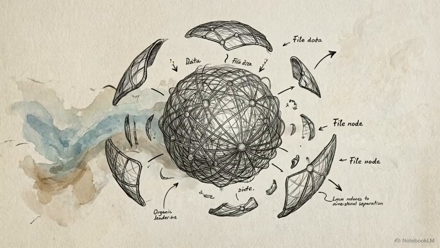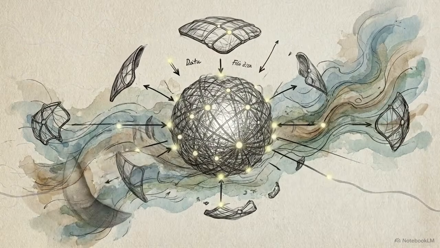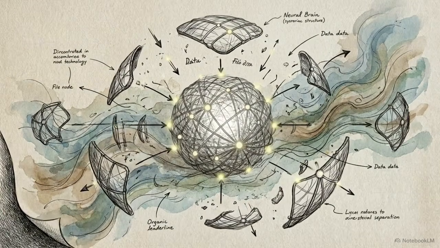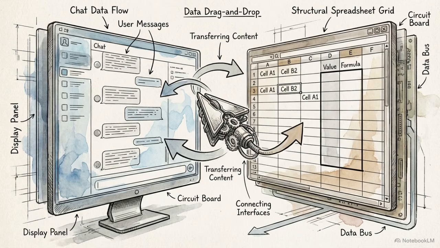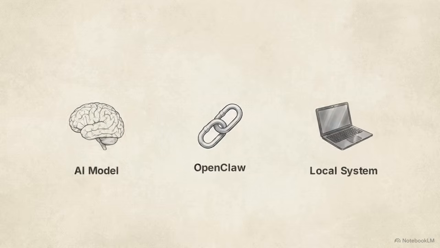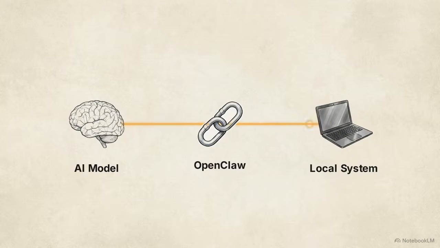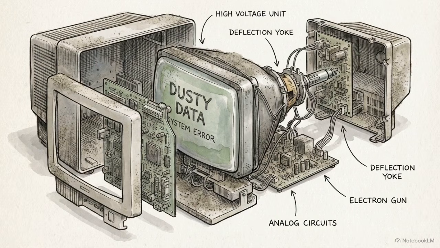Modern artificial intelligence possesses incredible reasoning capabilities, but it exists as a disembodied brain, isolated from the physical world it analyzes. To actually accomplish anything, humans have to act as the physical interface. We prompt the model, wait for a response, and then manually copy and paste that output into the applications where work actually happens. In late 2025, an open-source weekend project called OpenClaw addressed this limitation by automating the connection between models and local systems. Developers have built a digital nervous system that connects an AI directly to the outside world, ending the period where these models were limited to text on a screen.